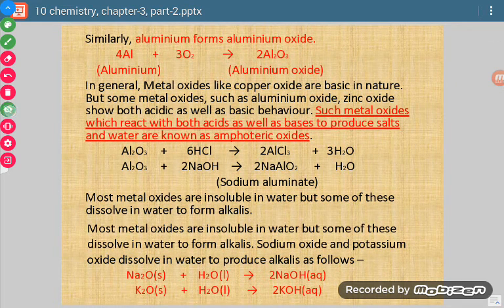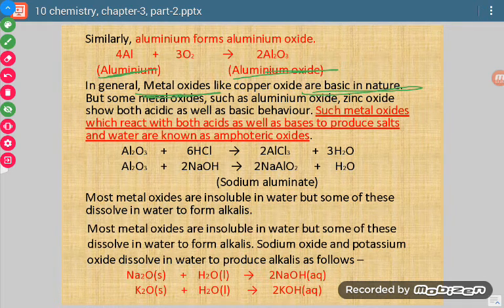Now let us take few more examples. If we take aluminium, then it forms aluminium oxide. Now oxides are of three types: acidic oxides, basic oxides, and amphoteric oxides. In general, metal oxides are basic oxides.